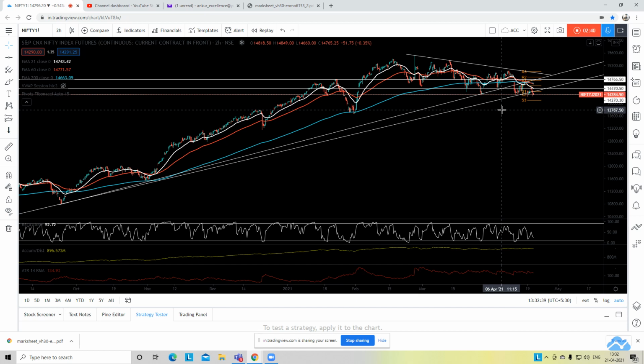So if the closing is coming below 13,787, then there is a suitable short for the next day. But for that also, we'll wait for the first 5-10 minutes, and if there is an open equal to high, then we'll make that high a stop loss.